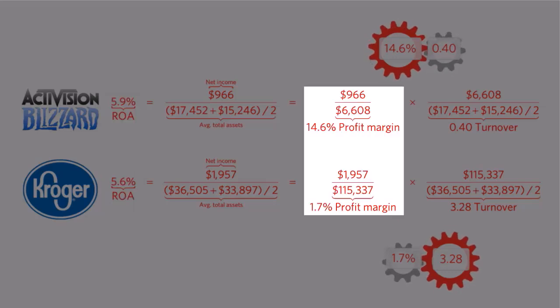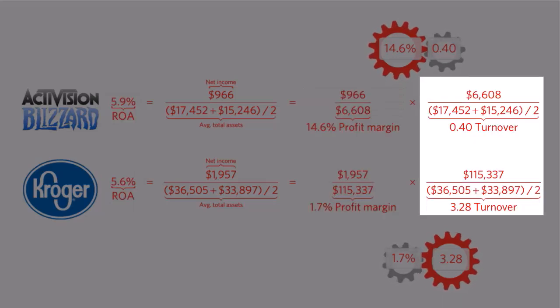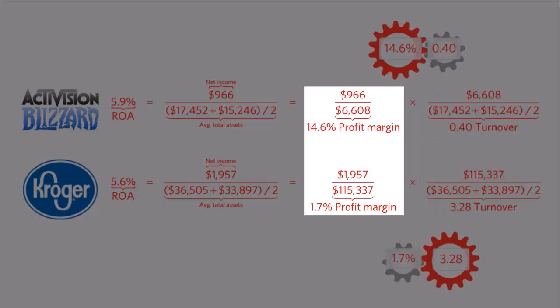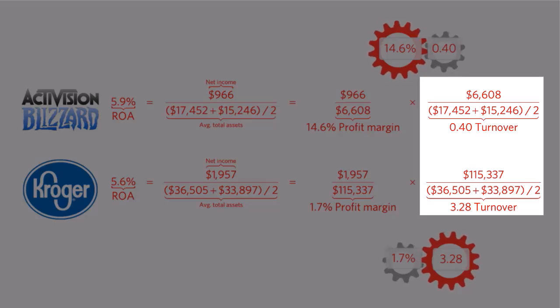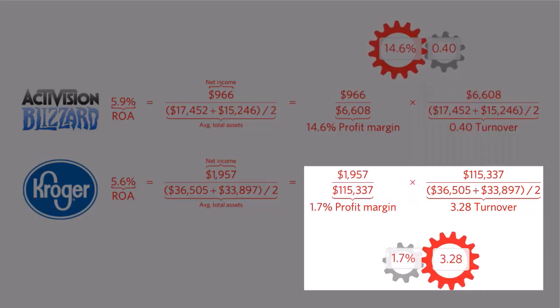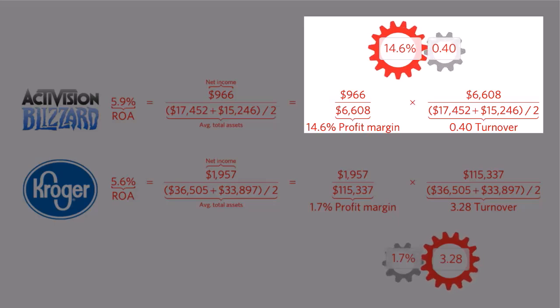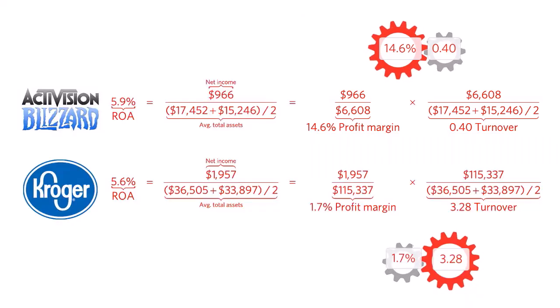Activision Blizzard generates high profits per dollar of sales, but not much sales relative to its assets. Like most companies in the highly competitive grocery industry, Kroger generates very low profits per dollar of sales and makes money mostly by churning out high sales volume relative to its assets. Kroger's low margin and high turnover is loosely associated with a cost leadership strategy, while Activision Blizzard's high margin and low turnover is loosely associated with a differentiation strategy. This is a typical phenomenon, and companies usually face a trade-off between profit margin and turnover.